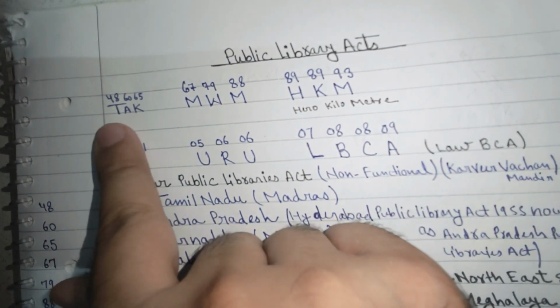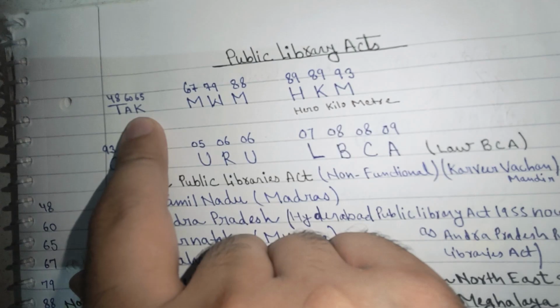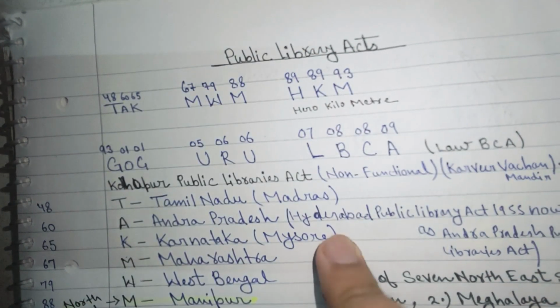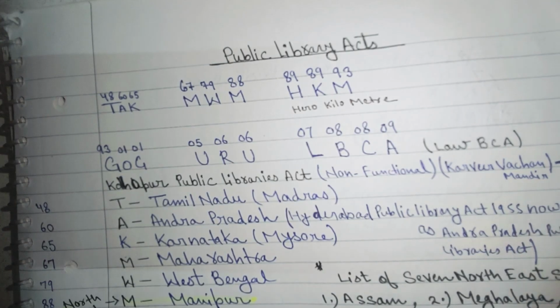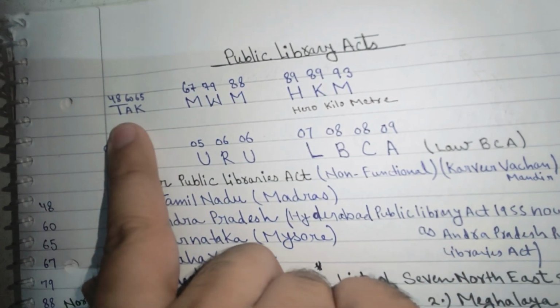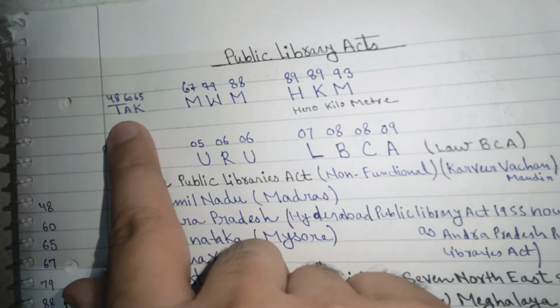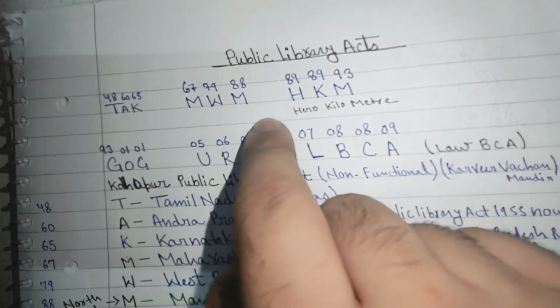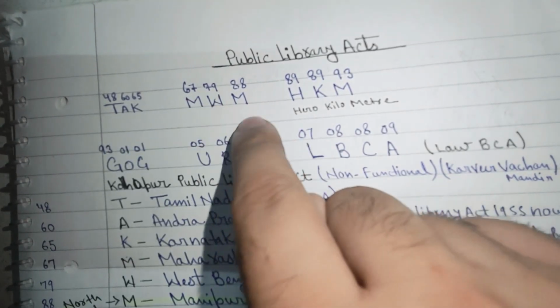So the short form TAC: T is Tamil Nadu, Madras; A for Andhra Pradesh, previously called Hyderabad Public Library Act 1955; K for Karnataka, Mysore. Then we move to MWM: Maharashtra, West Bengal, Manipur.